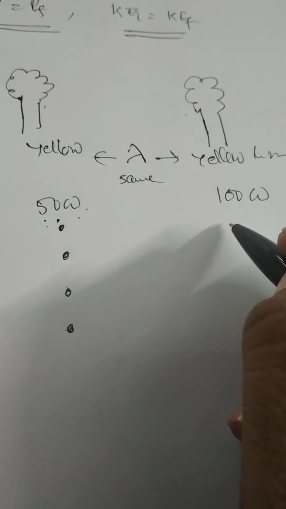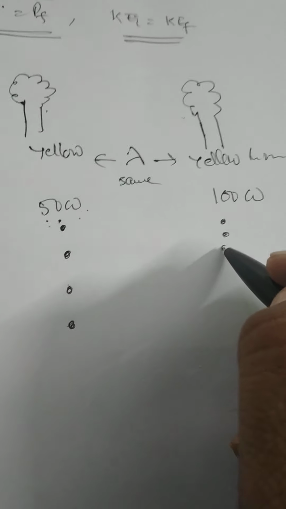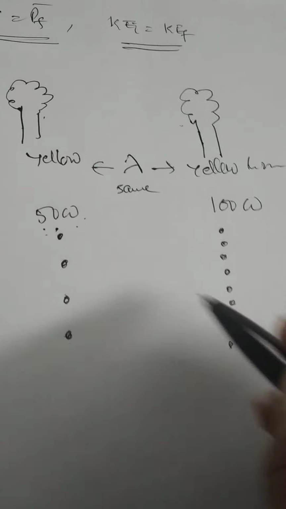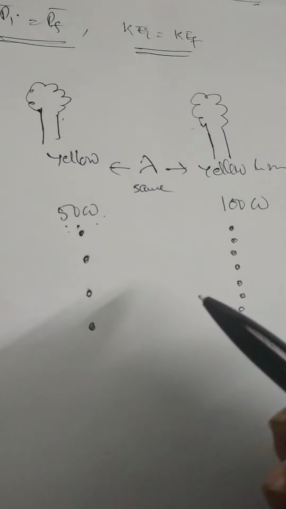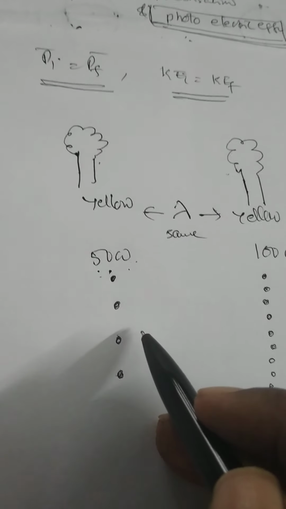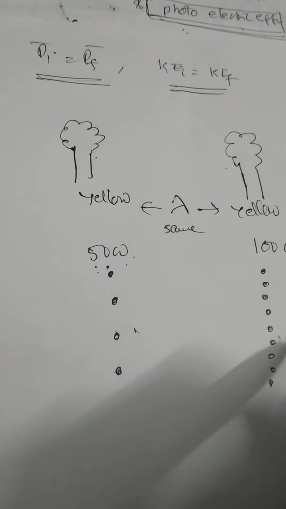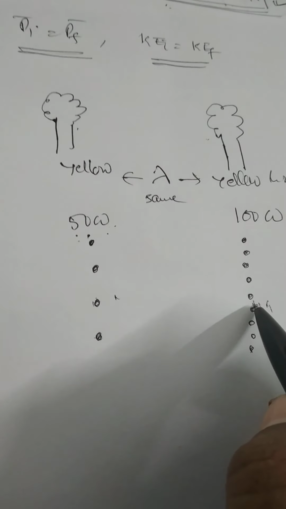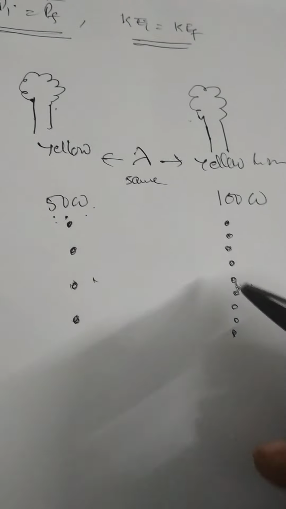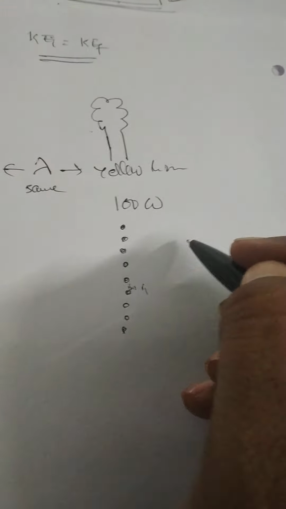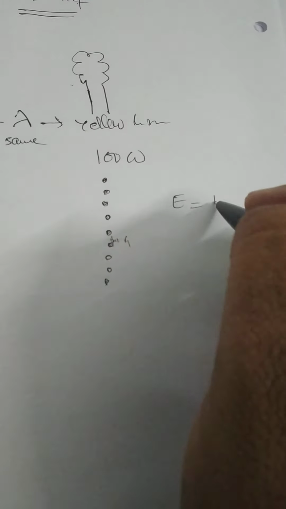In the same time, the number of photons emitted by the second bulb is double that of the first one. That means, on increasing the intensity of radiation, the number of photons increases, but the energy of each photon remains constant, because energy is equal to hc by lambda.